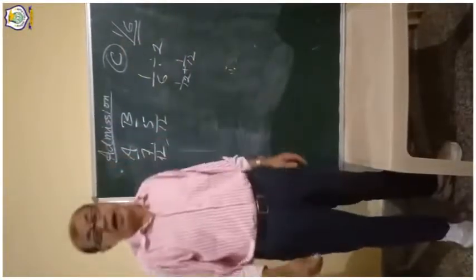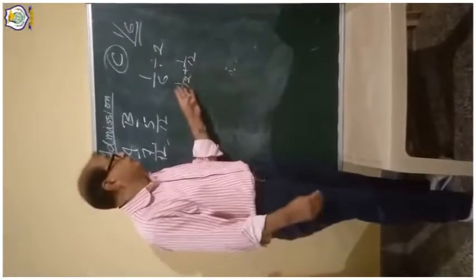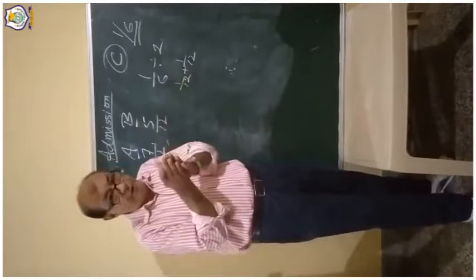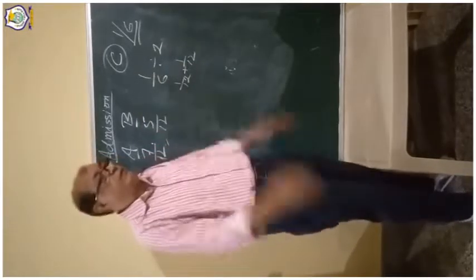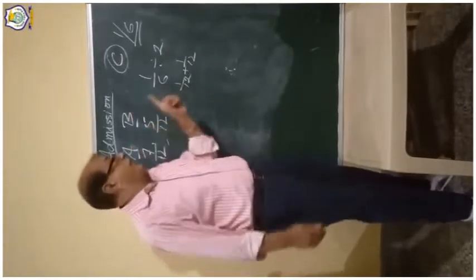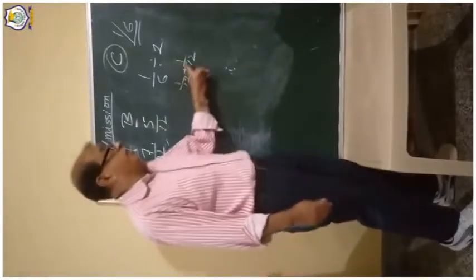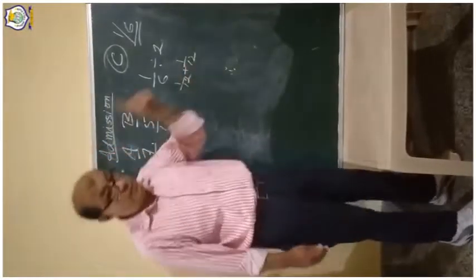Half of 1/6 is 1/12. So 1/12 will be shared by A and the other 1/12 by B.